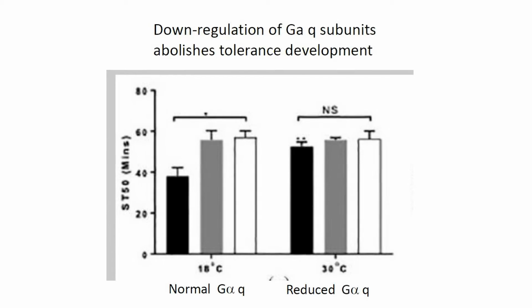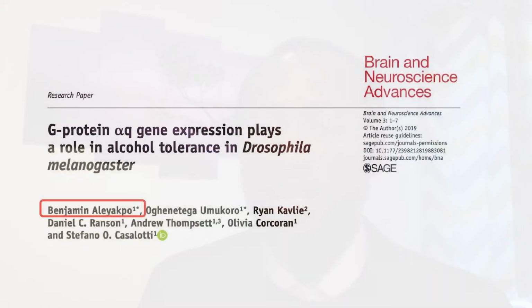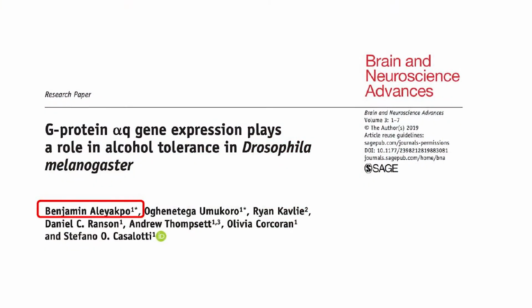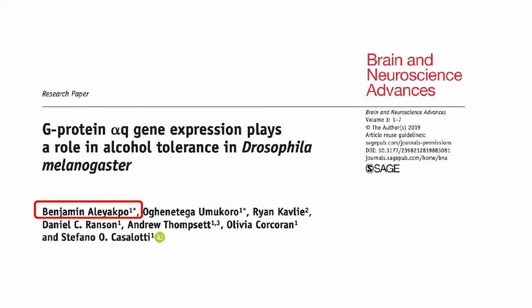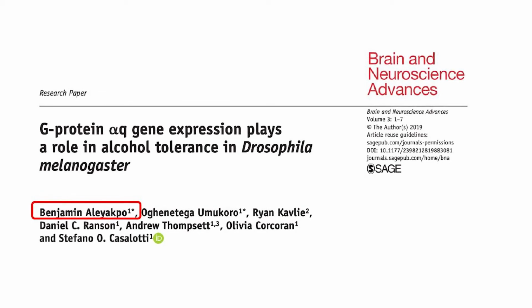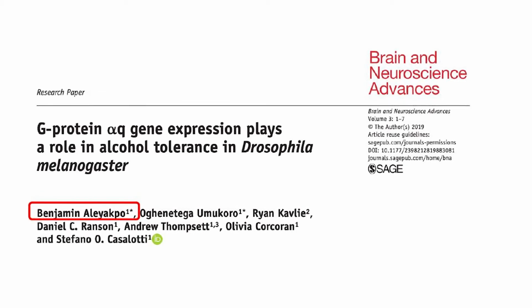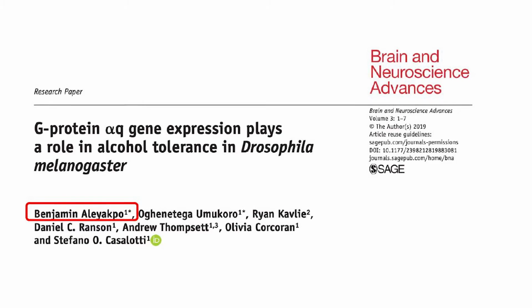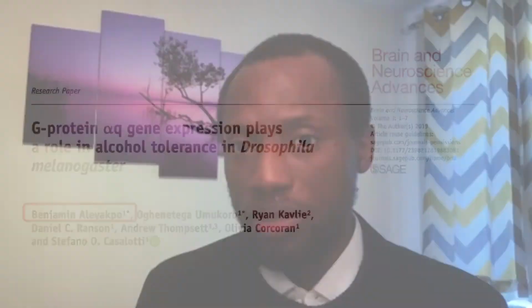We then took these flies and measured their tolerance, and we did observe that they did not display the characteristic behaviors. So, as we have published, we have been able to demonstrate that G proteins, specifically the G-alpha-Q subunit, do play a role in the development of ethanol tolerance.